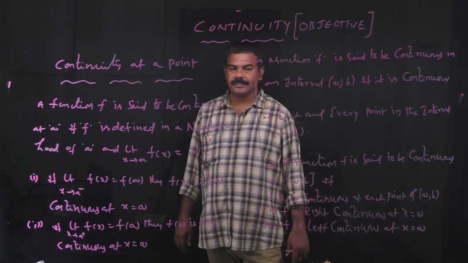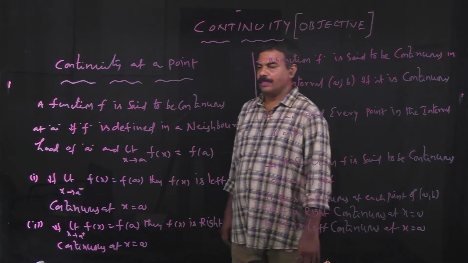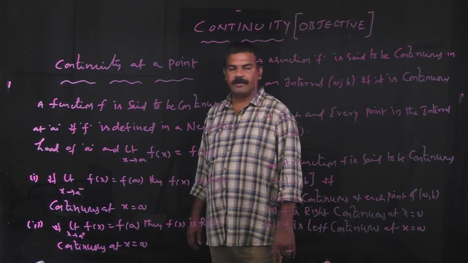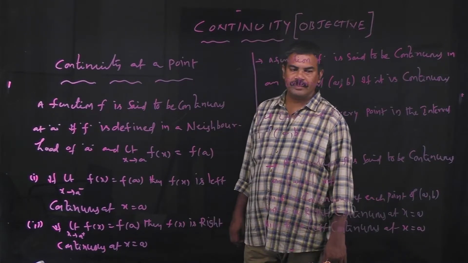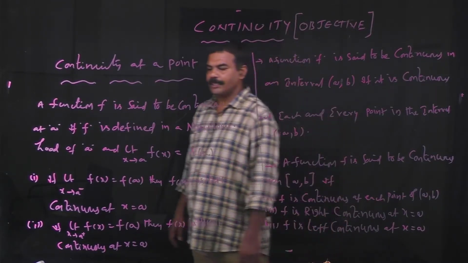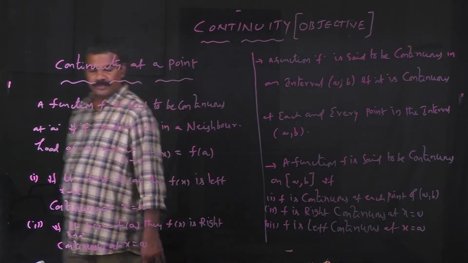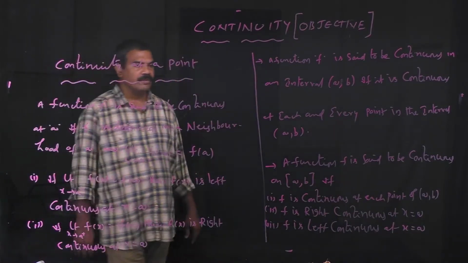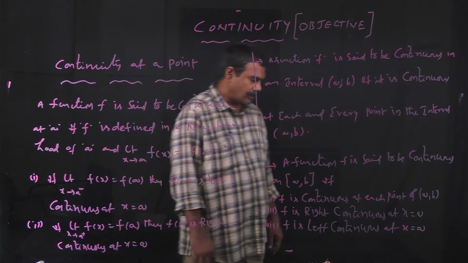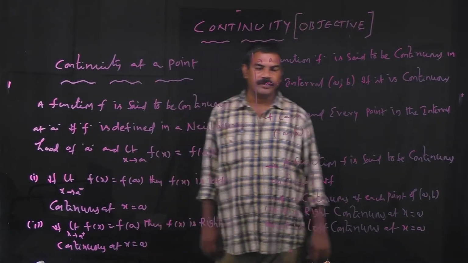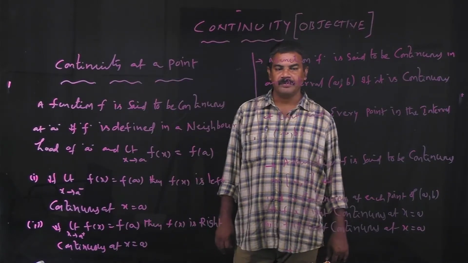If limit x tends to a plus of f of x is equal to f of a, then f of x is said to be right continuous at x equal to a. Now we are going to discuss the continuity in intervals, open and closed.